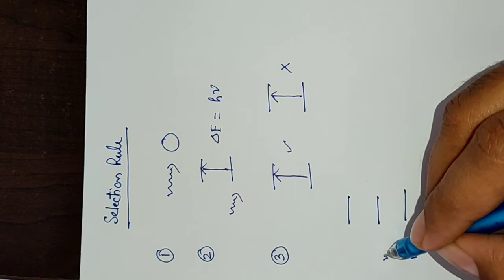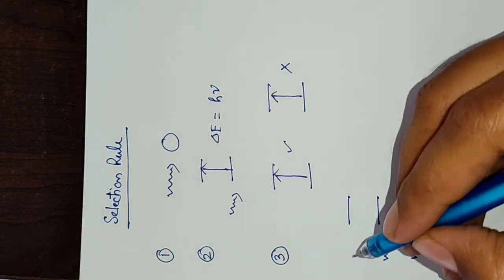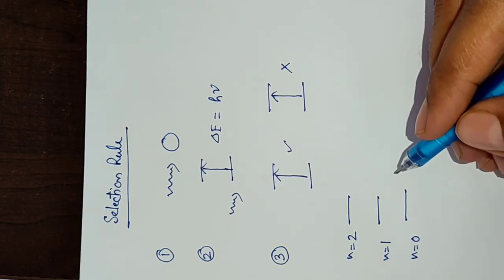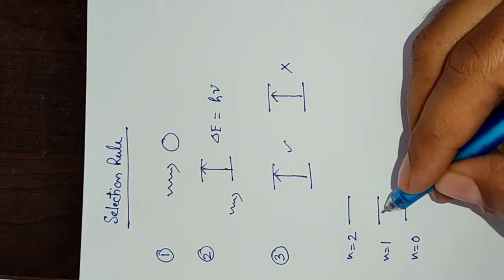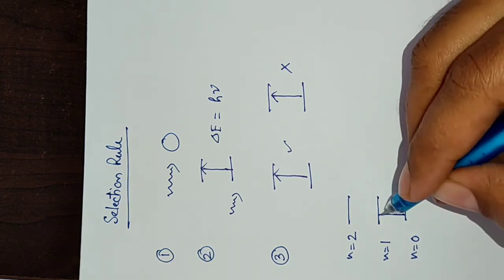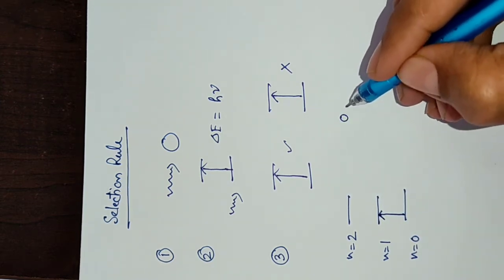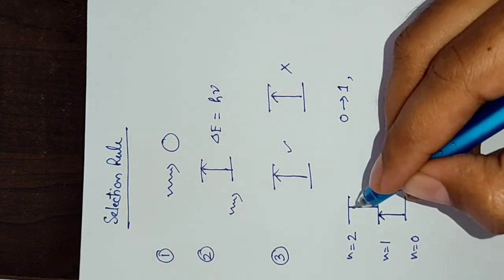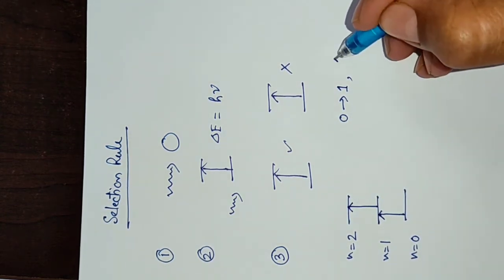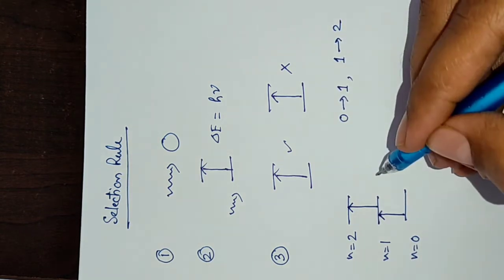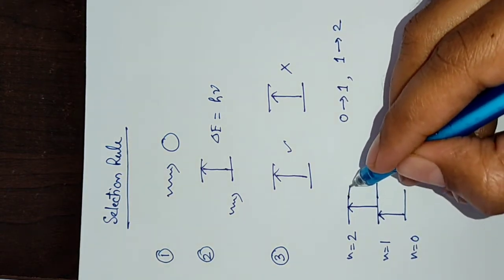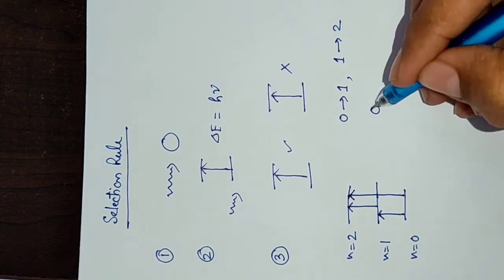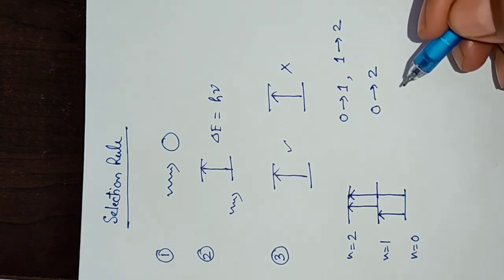Say n equal to 0, this is the ground state, n equal to 1, the first excited state, and n equal to 2, the second excited state. 3 transitions that are possible are 0 to 1, from 1 to 2, and another from 0 to 2.